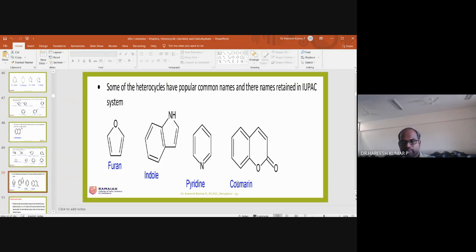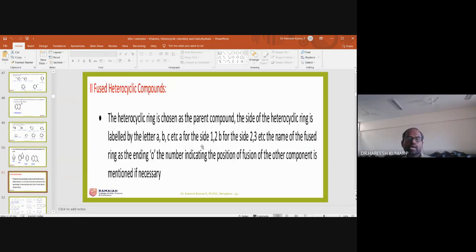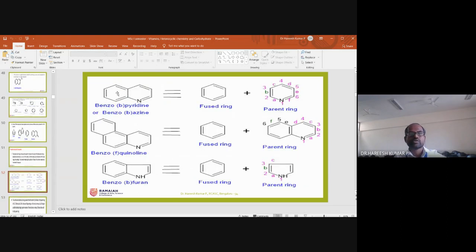So with this, maybe what I will do, I will go for nomenclature in fused heterocyclics. There are questions, more particularly: write a note on IUPAC nomenclature of fused heterocyclic compounds. In this case, if the compound is given, you have to split it like this. After splitting, you have to give a numbering. After giving the numbers, you have to mention the side, which side the benzene is fused.